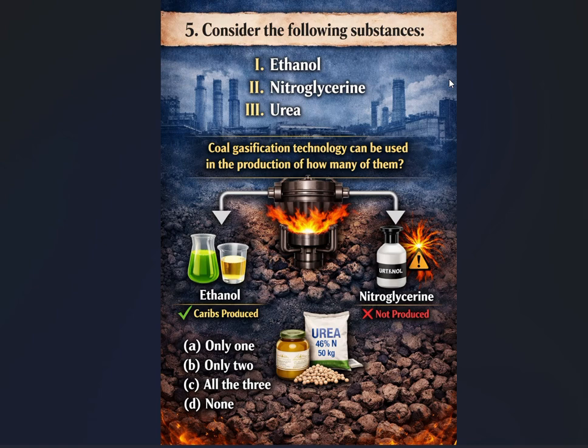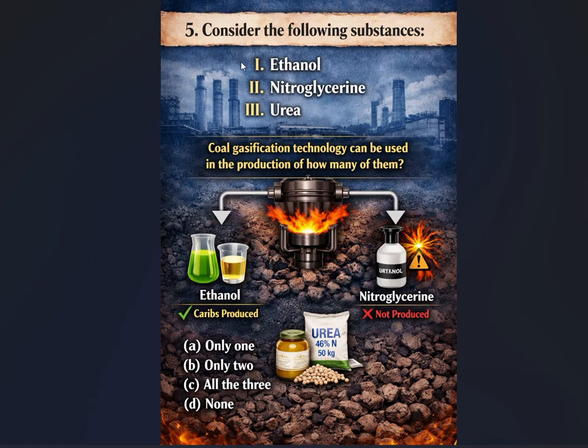In the same way, from the syngas we can produce ethanol through a catalyst or a microbial fermentation process. These two we can use to produce ethanol from syngas.